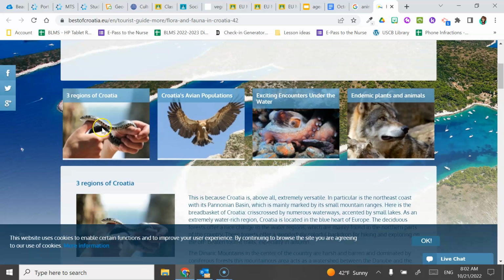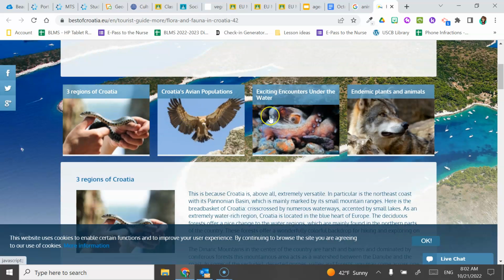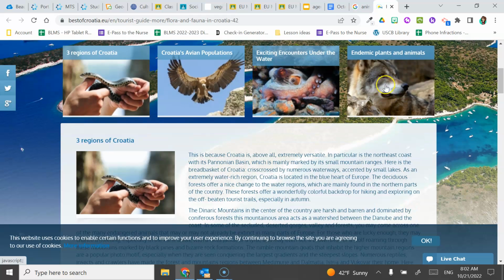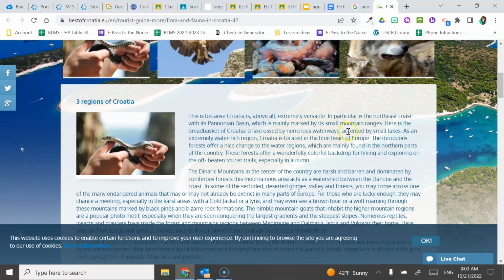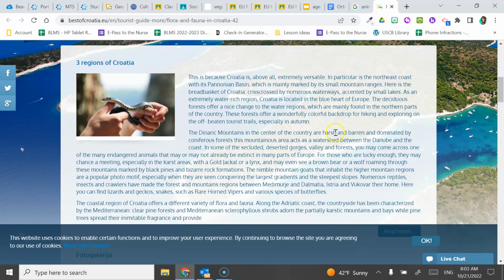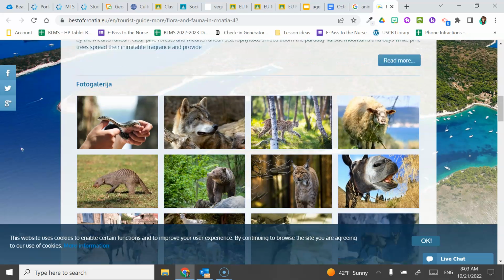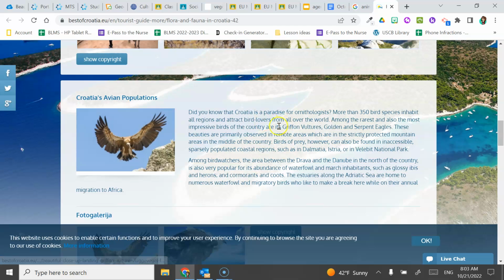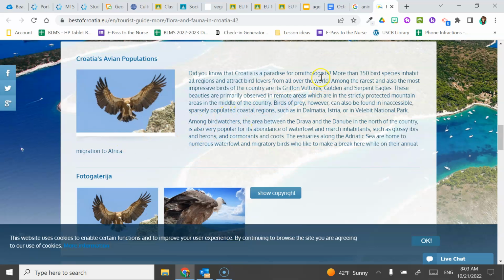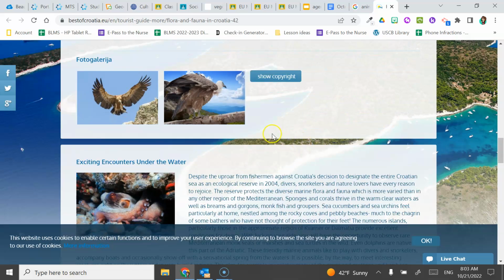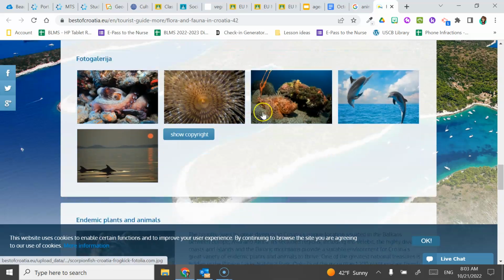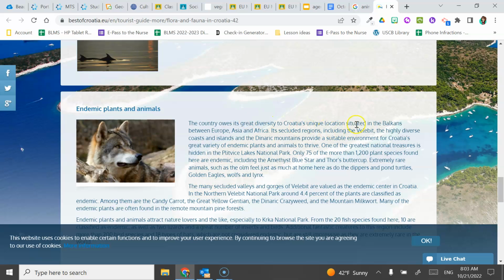So we have 3 regions of Croatia: birds, waters, endemic plants and animals. So we've got a lot of information here. We've got a photo gallery. There's 350 bird species. We've got different animals. So you list them out.